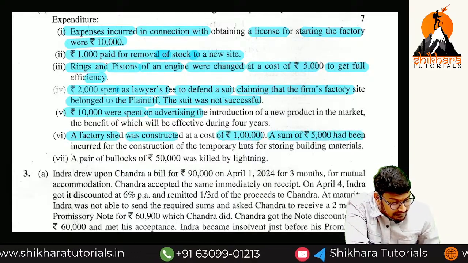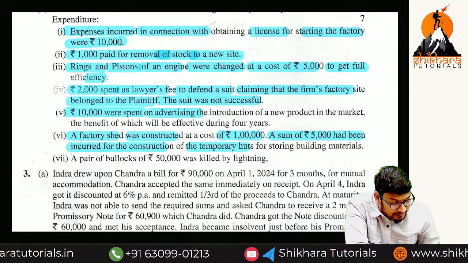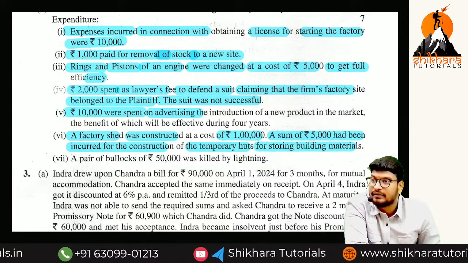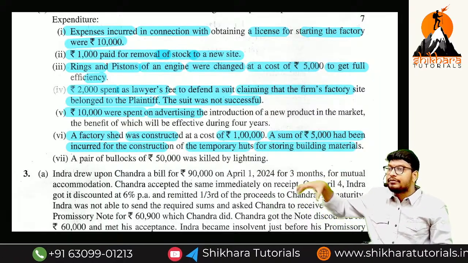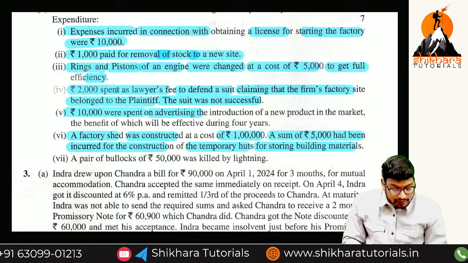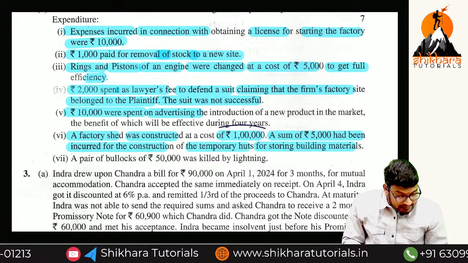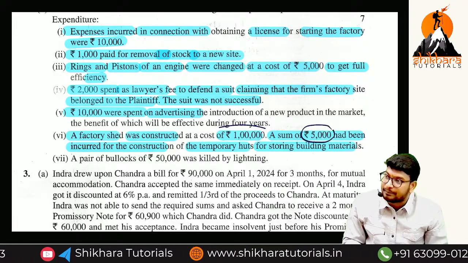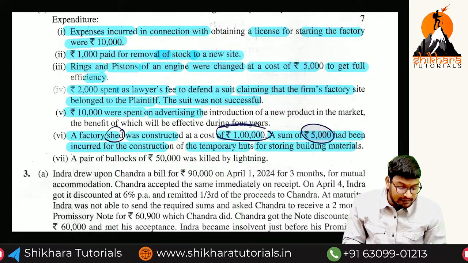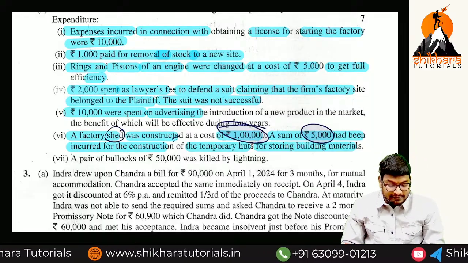A factory shed was constructed at a cost of rupees 1 lakh. Of that, rupees 5,000 had been incurred for the construction of temporary huts for storing building materials. So for the construction of a building, we have constructed temporary huts for storing bricks, iron and so on. Now the cost incurred, how much, ma? 5,000 for the temporary huts, and for the factory shed construction, 1 lakh. What is the factory shed cost, ma? First of all, the factory constructed is 1 lakh rupees.